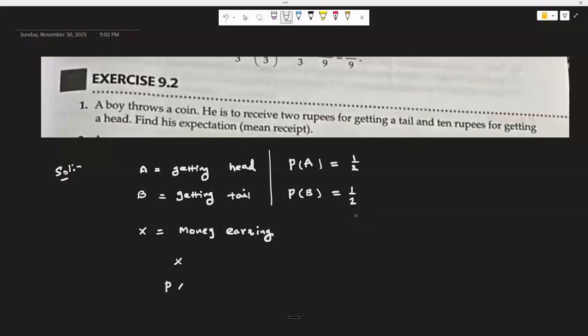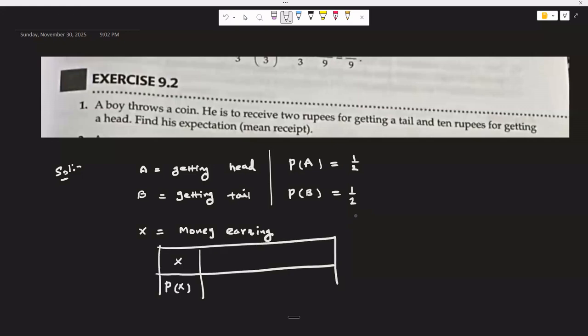So let us predict the chances for his earning, and then we will calculate his expectation. There are 2 denominations mentioned here. He receives 2 rupees for getting a tail, so first we will write 2 rupees, and the next amount is 10 rupees.